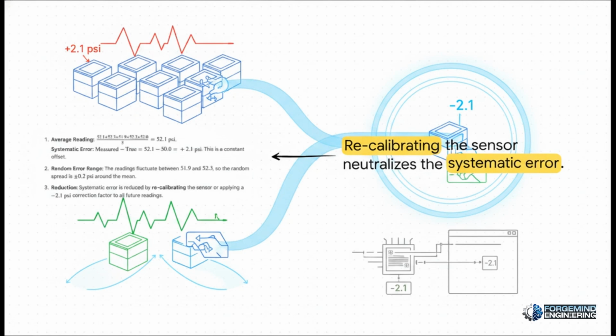Well, our math is telling us we have a constant offset, a systematic error of plus 2.1 psi. We also have a random error range that's fluctuating by plus or minus 0.2 psi right around our mean. Now, we can't eliminate that random fluctuation easily, it's just part of the system, but we can completely neutralize the systematic error. We do that simply by either recalibrating the sensor itself or just programming a straightforward minus 2.1 psi mathematical correction factor into our software.